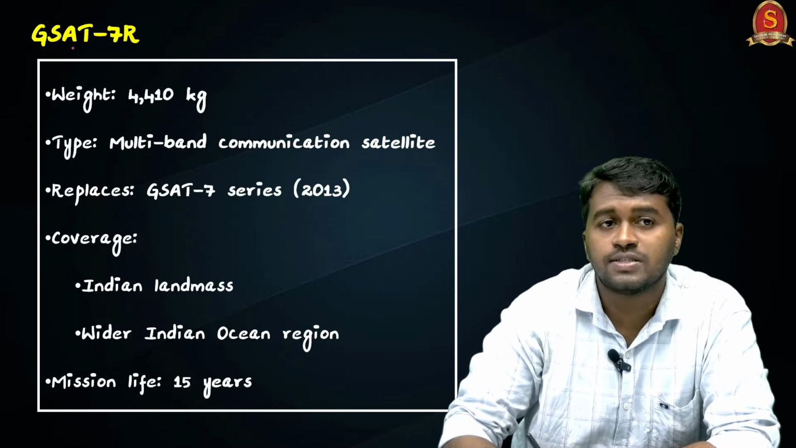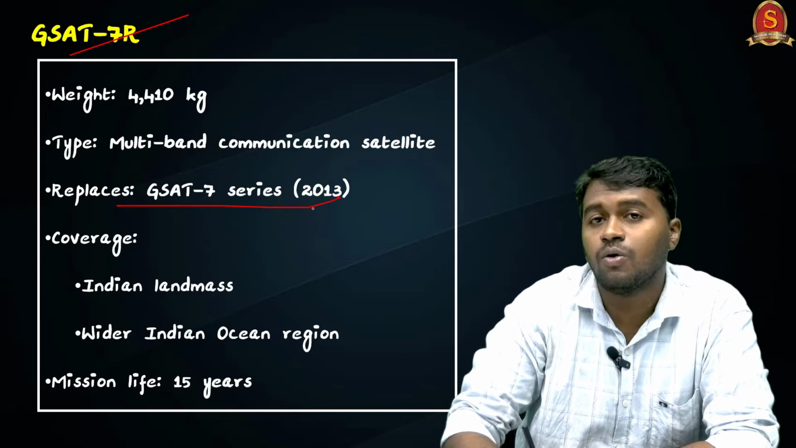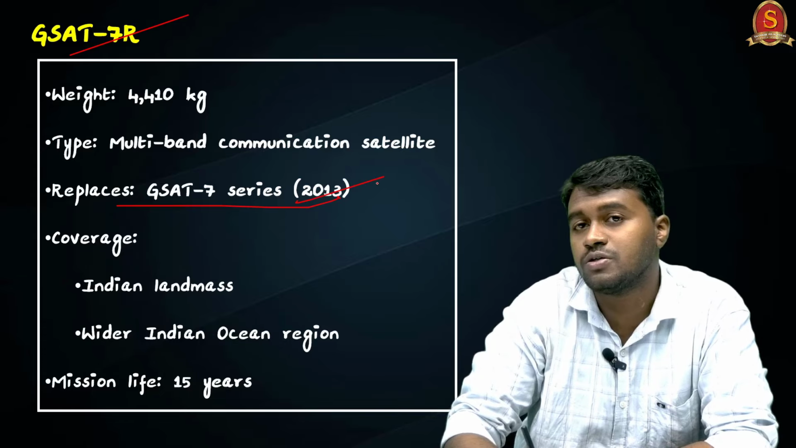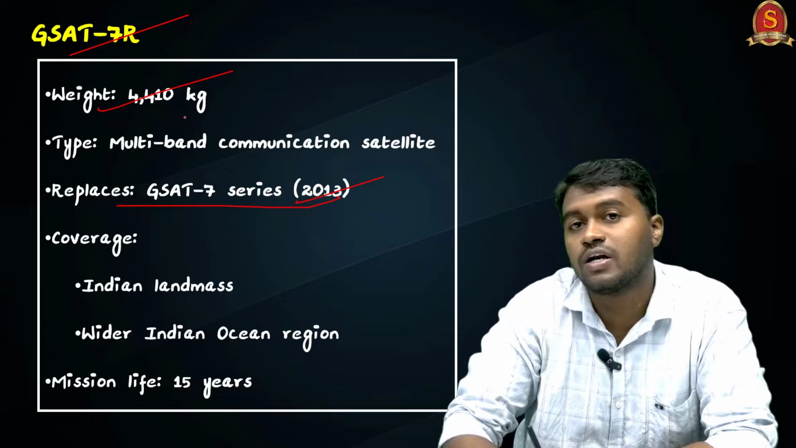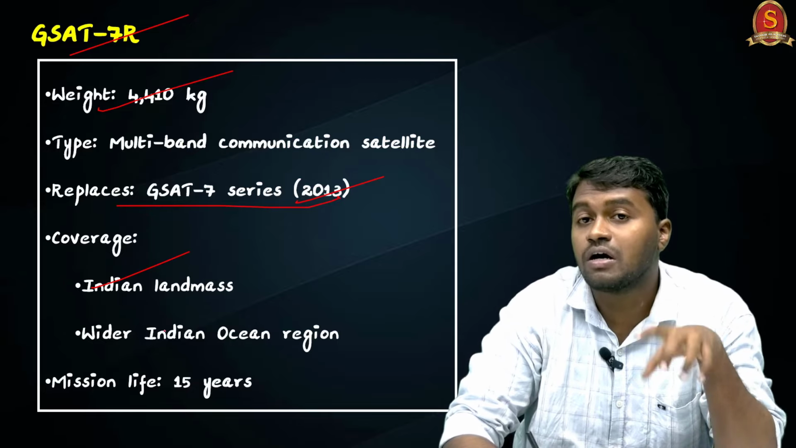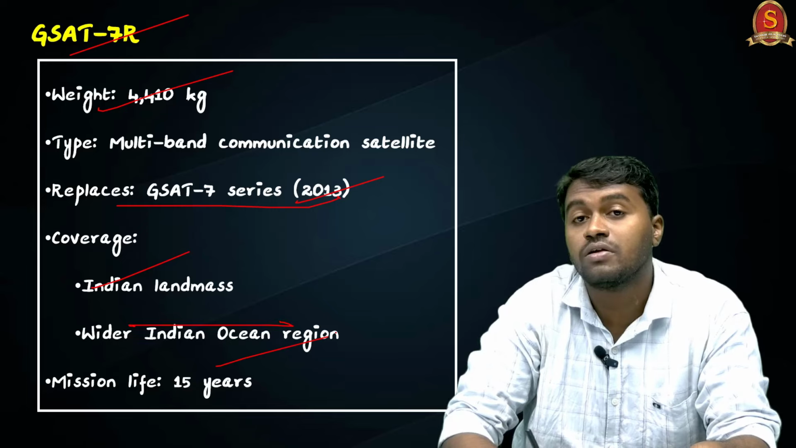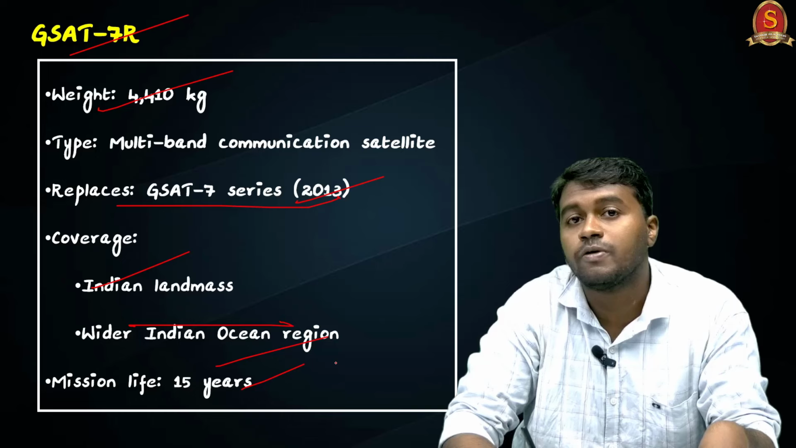Coming to the satellite GSAT-7R, it is replacing the old GSAT-7 series, which was launched in 2013. The weight of the satellite is around 4,410 kg, and it covers the entire Indian landmass and a wide region of the Indian Ocean. The lifespan of the satellite is expected to be 15 years.